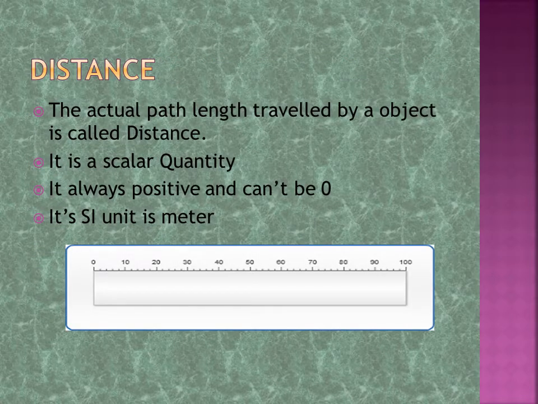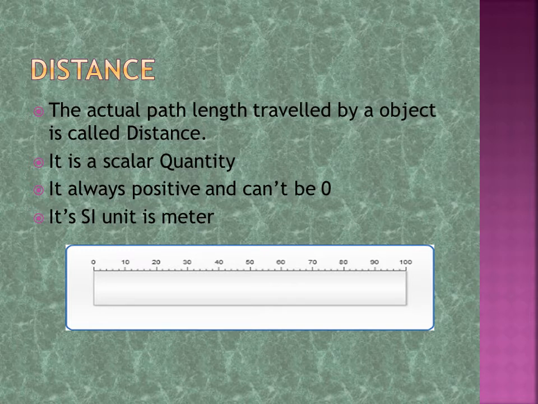First is distance. The actual path length travelled by an object is called distance. It is a scalar quantity. I have told you before, distance is a scalar quantity. It is always positive and can't be zero.